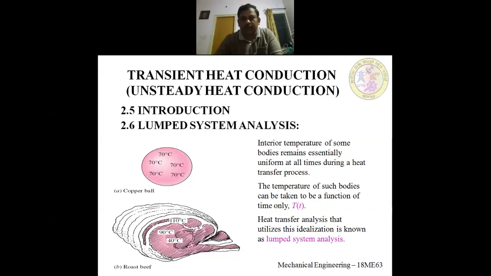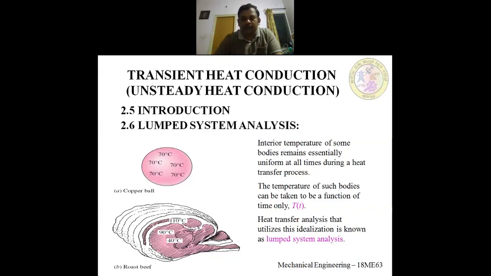That is steady state. Whereas unsteady state means the temperature parameter is going to vary with respect to time as well as with respect to position also. So that is the introduction of unsteady state heat conduction. Some examples of transient heat conduction are quenching of a billet in oil. That is an example of unsteady state heat conduction where the temperature will continuously vary with respect to time.